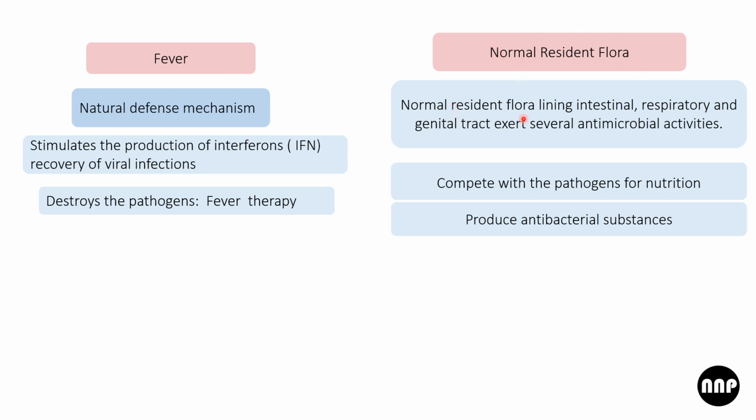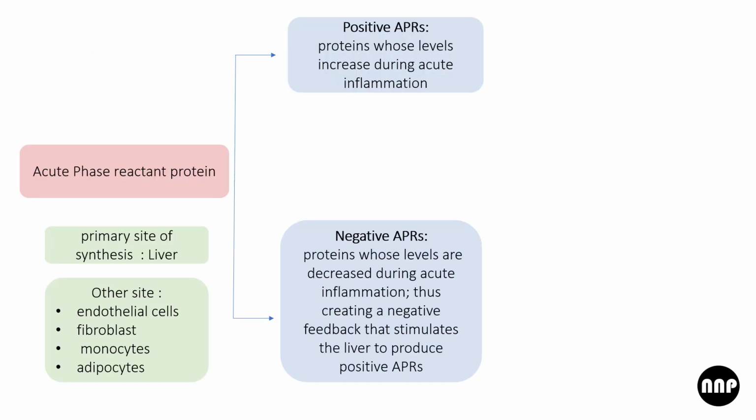Normal resident flora lining the intestinal, respiratory and genital tract exert several antimicrobial activities, and they compete with the pathogens also. As I have told earlier, the flora compete with the pathogens and hence check their growth. Also, they produce some antibacterial substances.